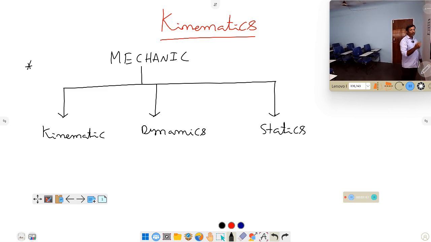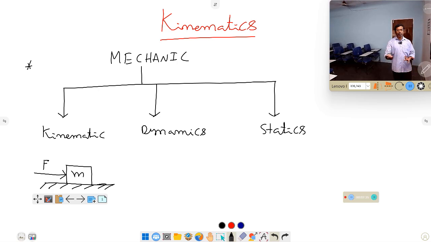In the kinematics, what we are going to learn? In the kinematics, we are going to learn about the body which is moving under the action of forces. No body will move without force, right? So here consider a body of mass m. I applied a force F on this one. When you apply the force on any body, the body will move. So you know that, right?